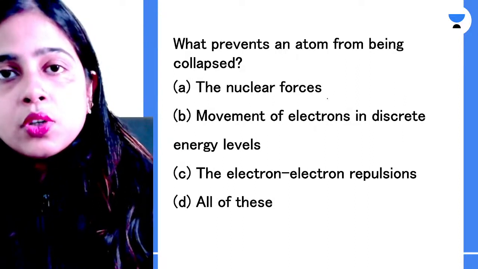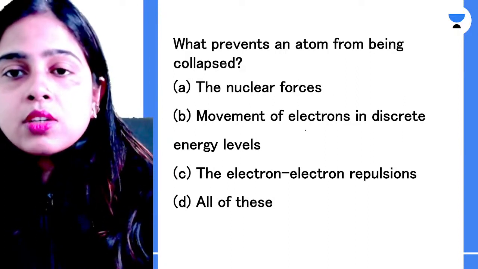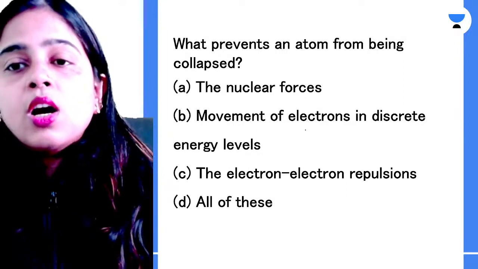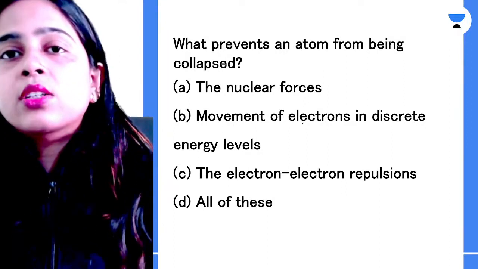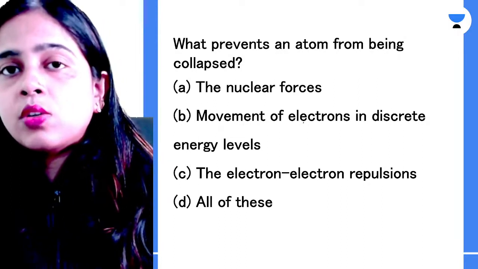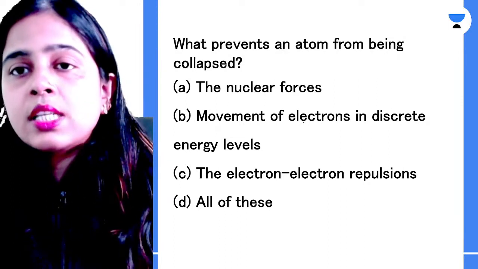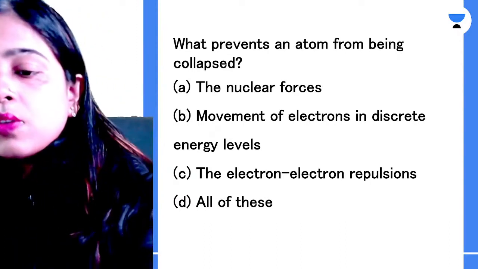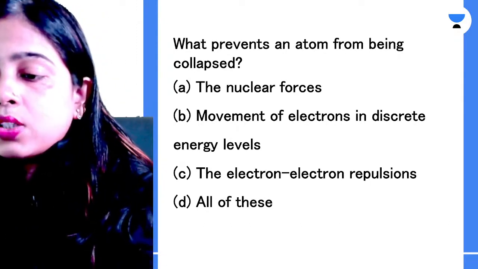Because of the nuclear forces, because of the movement of electrons in discrete energy levels, because of the electron-electron repulsion, or all of these. Why are your electrons not falling inside the nucleus due to the attractive force of the protons, and your atom is not collapsing? Why is this so? Which of the following is the correct answer? Please try to answer it.